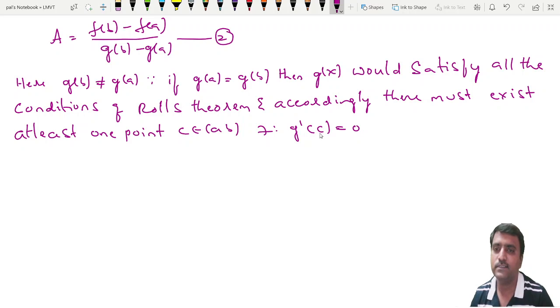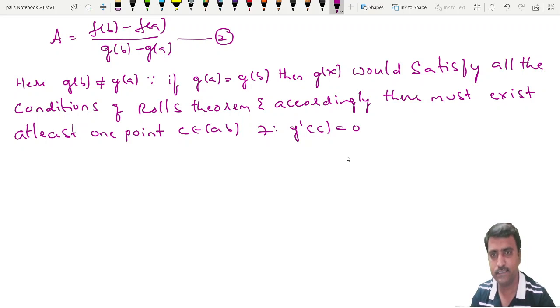This contradicts the given statement. So g of a and g of b can never be the same. Both cannot be equal. So g of b is not equal to g of a is the true statement. So g dash of c is equal to 0.